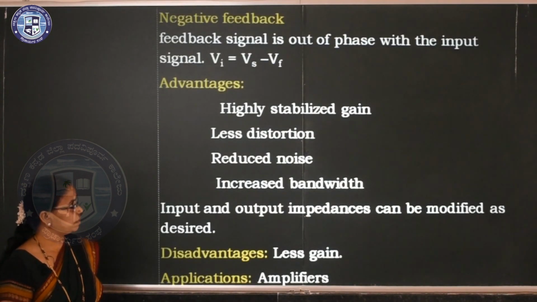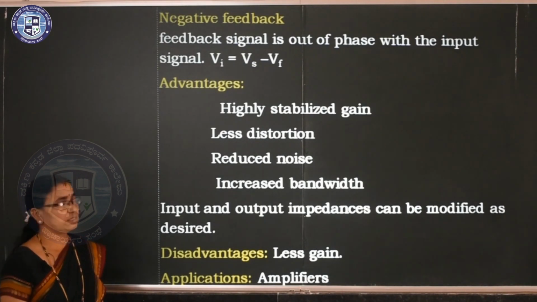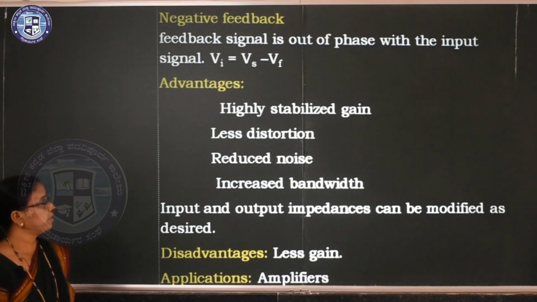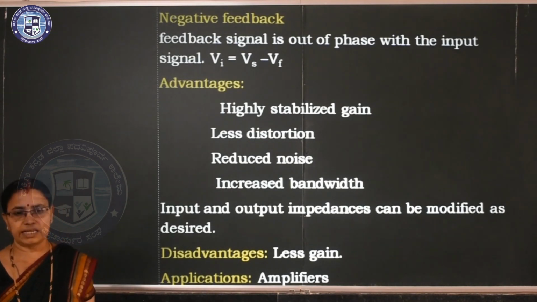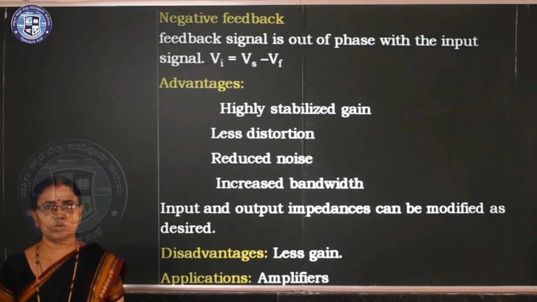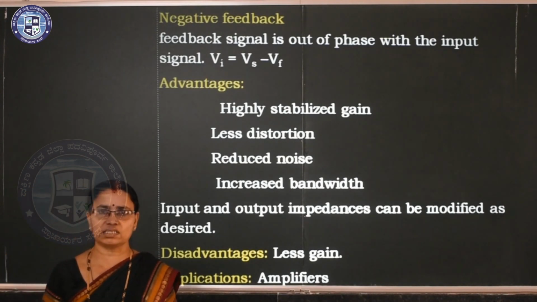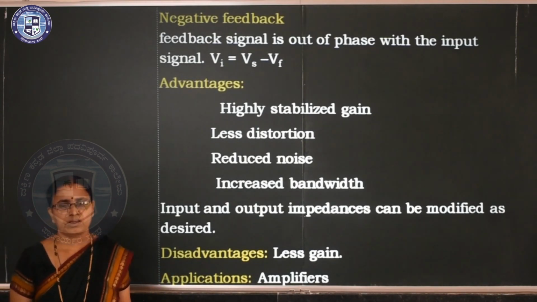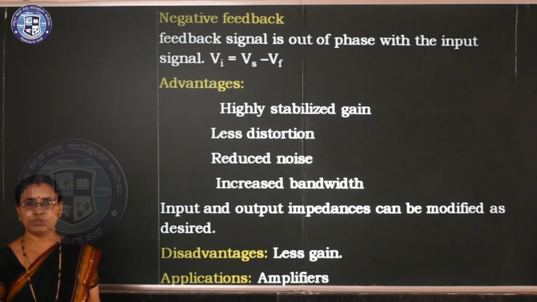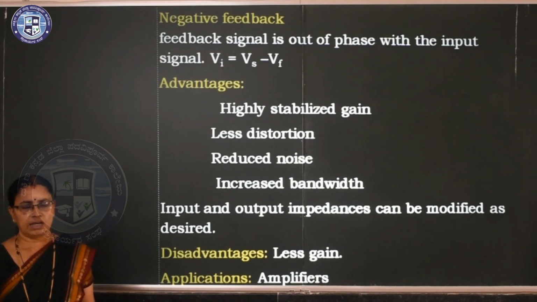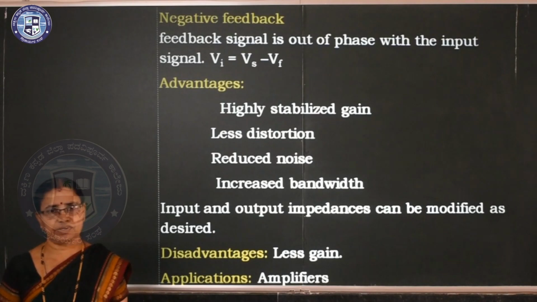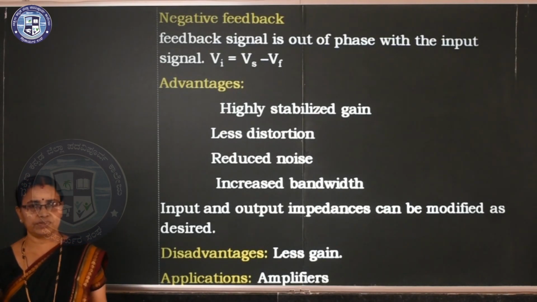The feedback signal is out of phase with the input signal, so Vi is equal to Vs minus Vf. Advantages: highly stabilized gain, the gain is constant, less distortion, reduced noise, increased bandwidth, and input and output impedance can be modified as desired; input impedance increases and output impedance decreases. The disadvantage is that the gain is reduced. The application is in amplifiers. Clear? We use it in amplifiers.